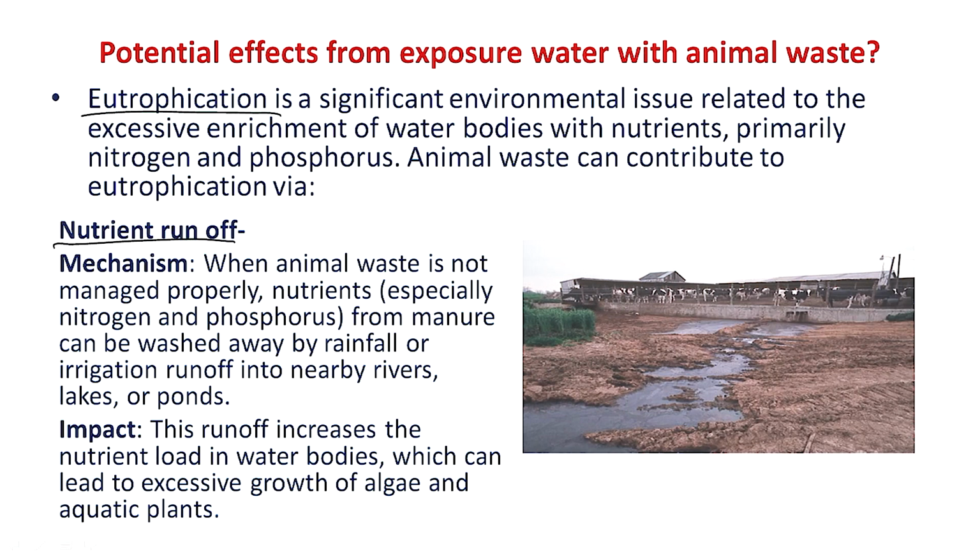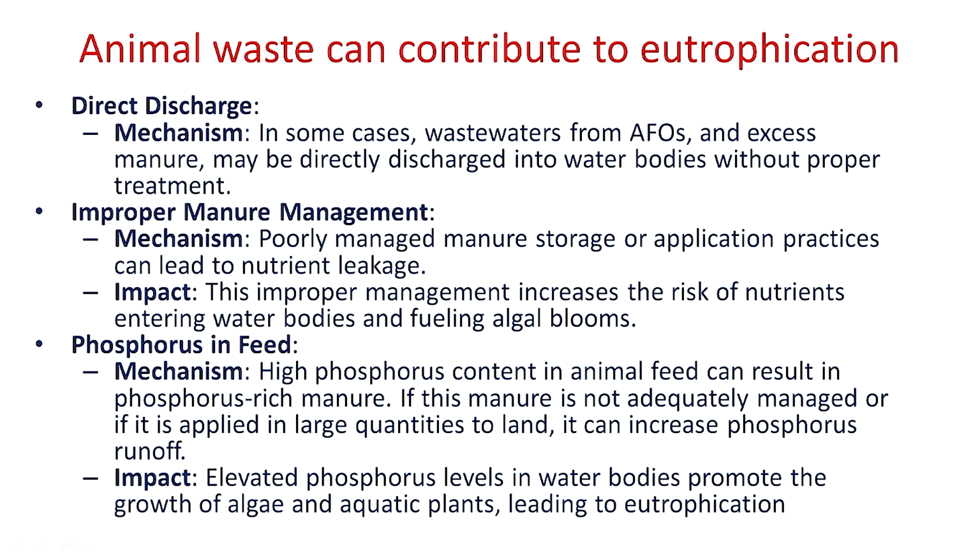When animal waste is not properly managed, the nutrients from the animal manure wash away along with the wastewater or runoff water and reach the nearby water bodies. This runoff increases the nutrient load in the water bodies and leads to excessive growth of algae and other aquatic plants, leading to eutrophication. Another mechanism through which animal waste leads to eutrophication is direct discharge. In some cases, wastewater from animal feeding operations is applied directly to the water body without proper disposal or treatment.